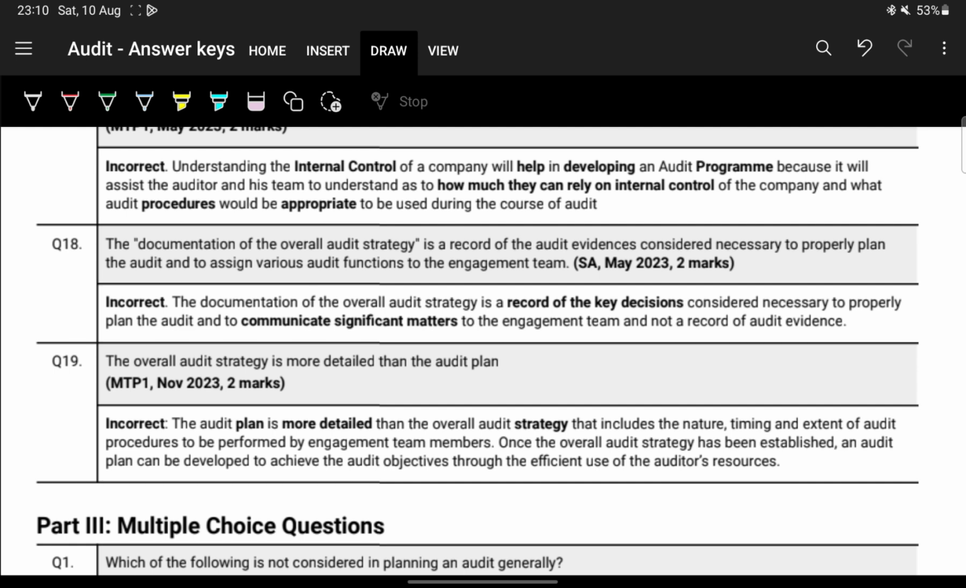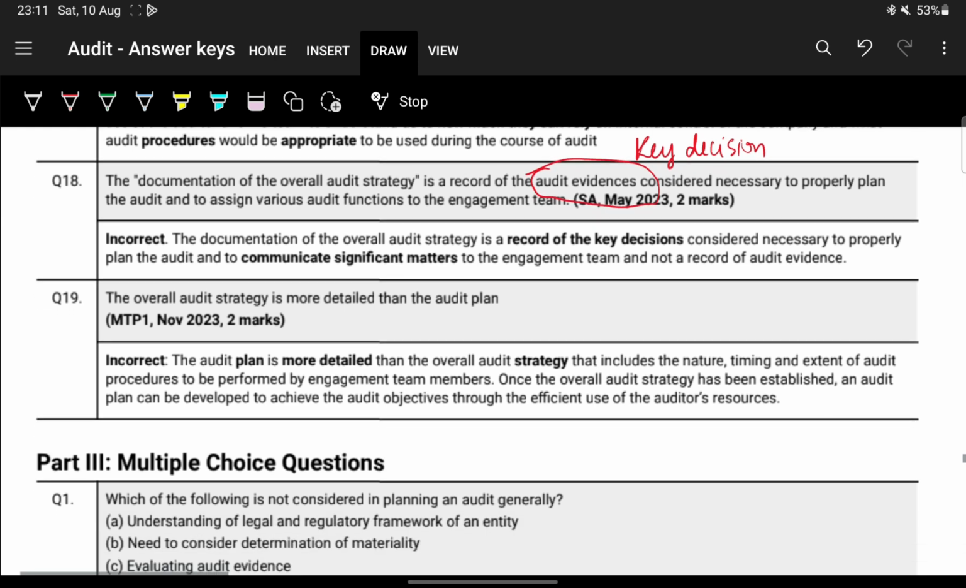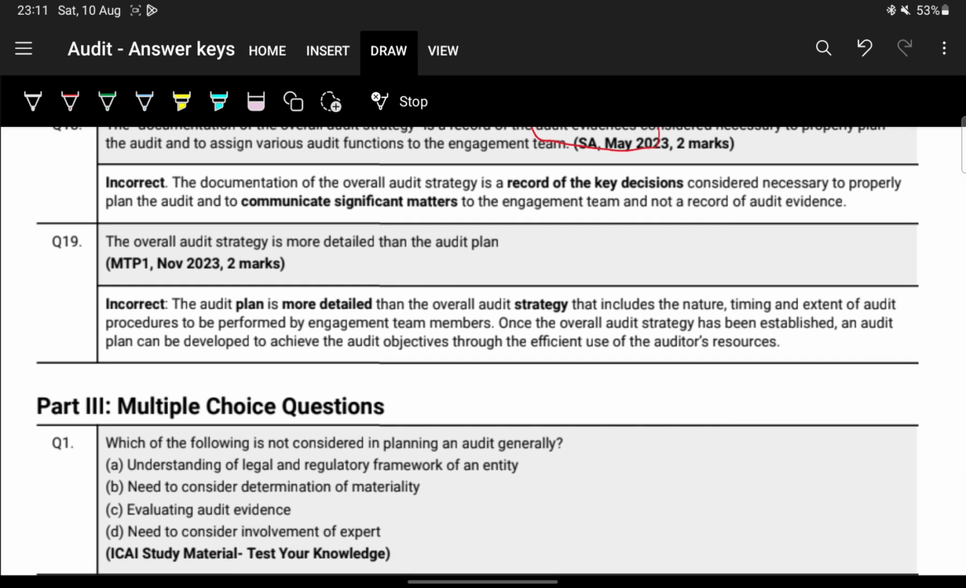The documentation of overall audit strategy is a record of audit evidence considered necessary to properly plan the audit. So it is not a record of audit evidence. See, this is the key here. The documentation of audit strategy is a record of key decisions considered necessary to properly plan the audit and communicate significant matters. Very important. Next, the overall audit strategy is more detailed than the audit plan. No, the plan is more detailed.